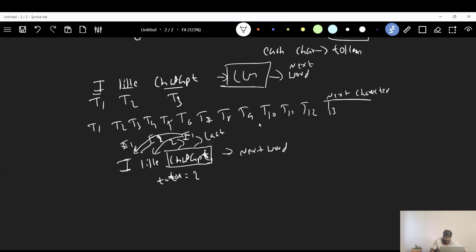If you see, in order to generate the next character, let me write here: I like ChatGPT. T is our last token now.